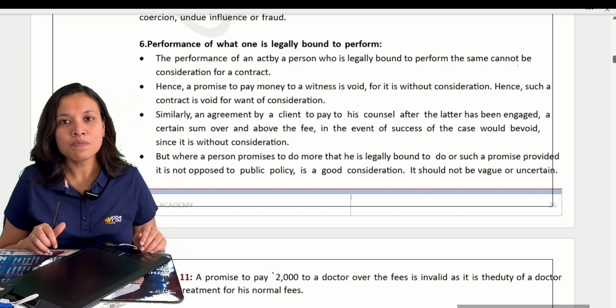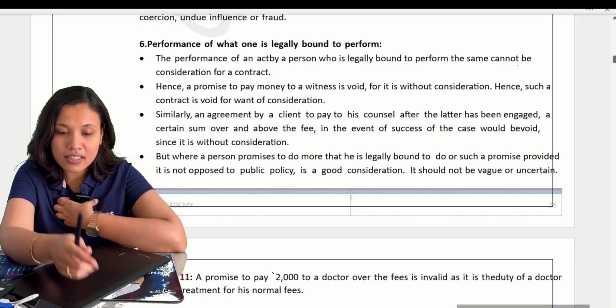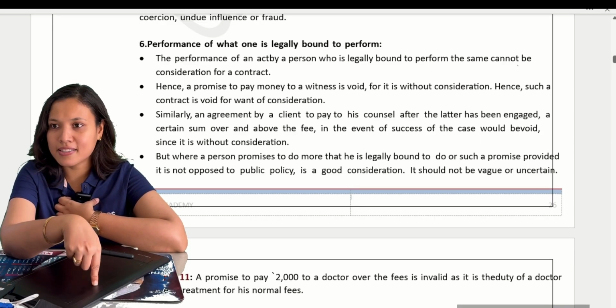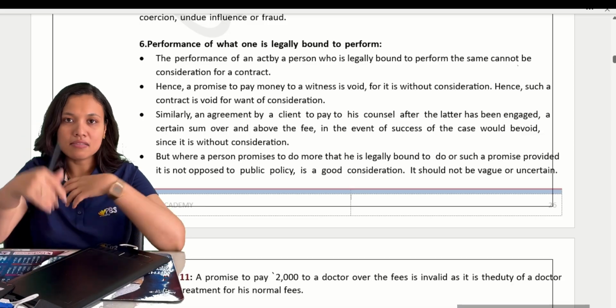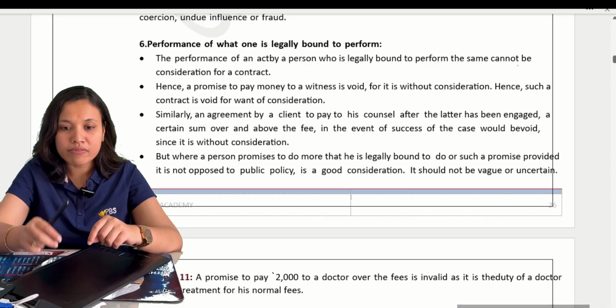Okay, now suppose, let us assume I have a case, and I want her to come and stand as a witness. I want her to come and give the witness. Now I make a contract with her: please come, we will pay you this much.